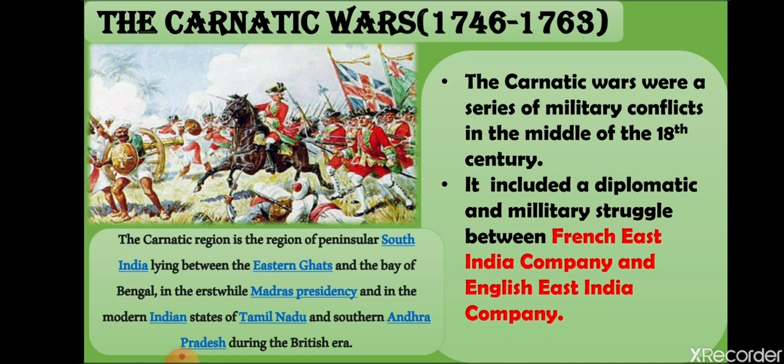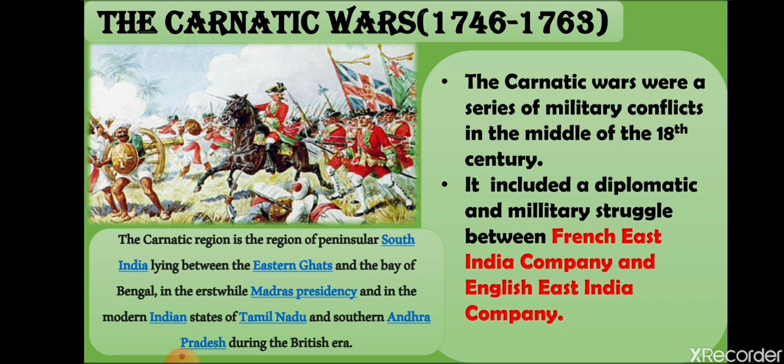Since the French had occupied Madras, it was returned to the Britishers, but in exchange, the Britishers controlled the French fortress of Louisbourg in North America. So this was the result of the First Carnatic War. After this, the war ended.